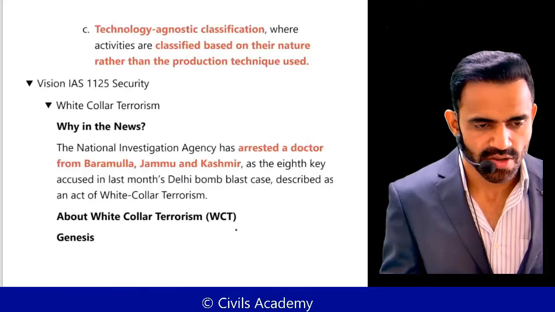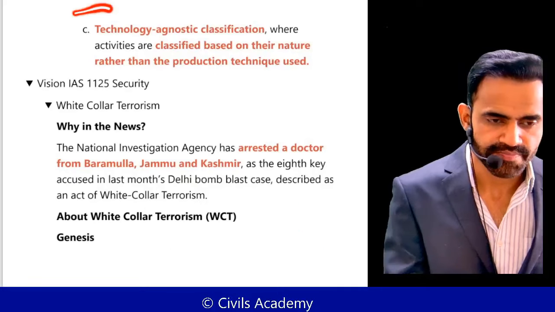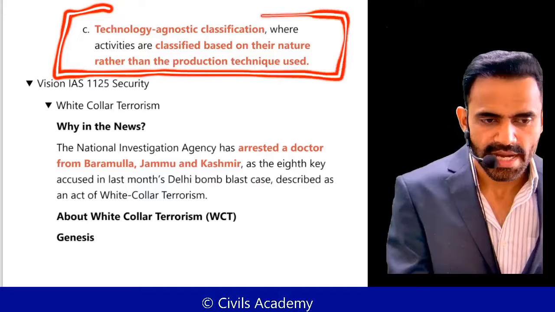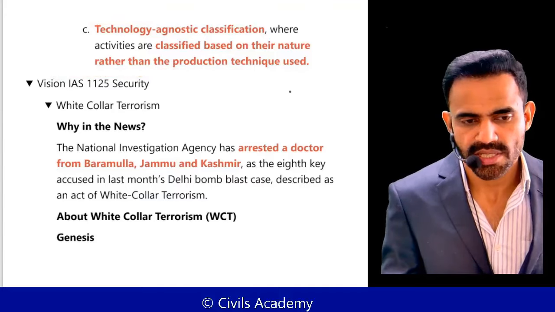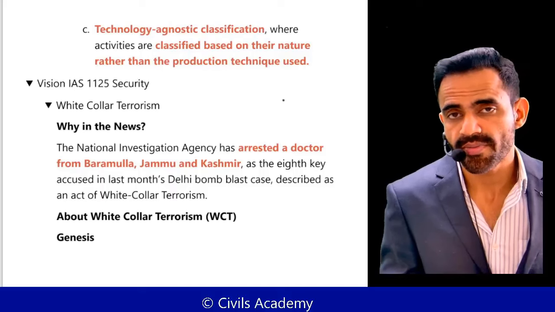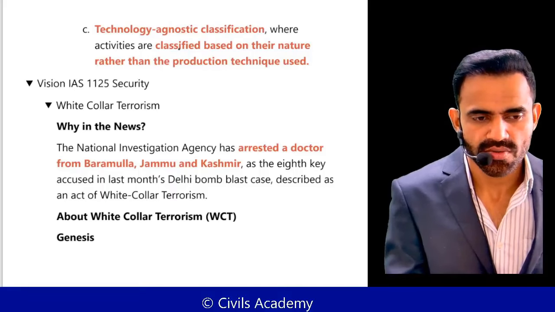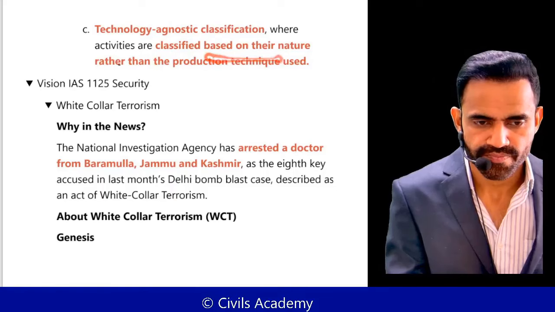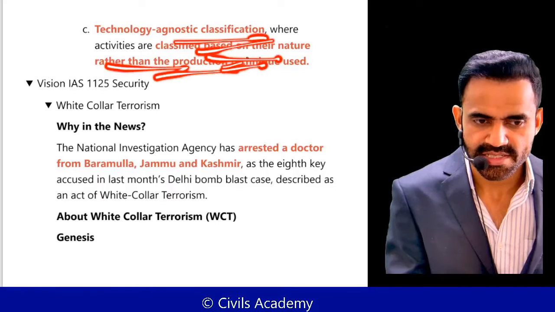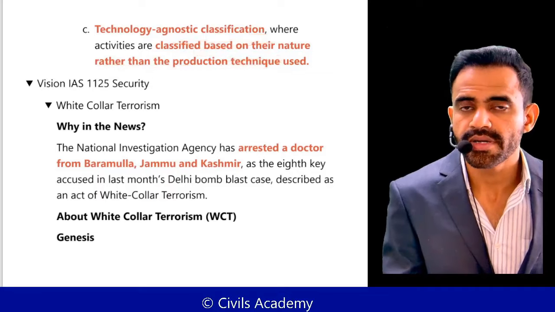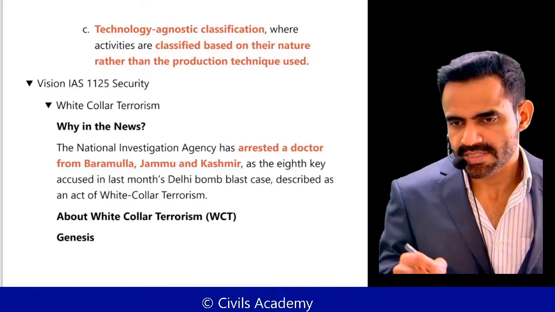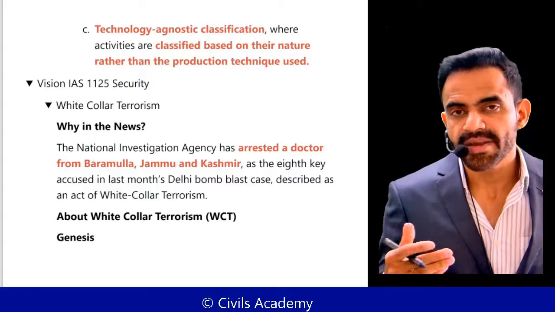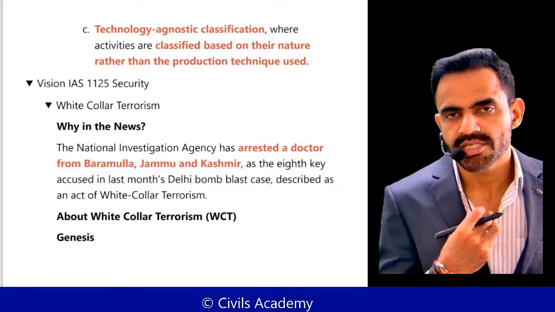Okay, just remember one more thing, that it does not differentiate whether a particular activity is performed by machine or manually. That means it does not classify industries on the basis of the nature of technology. So let me give a very basic example. Let's say shirt manufacturing is there. These shirts are being manufactured.